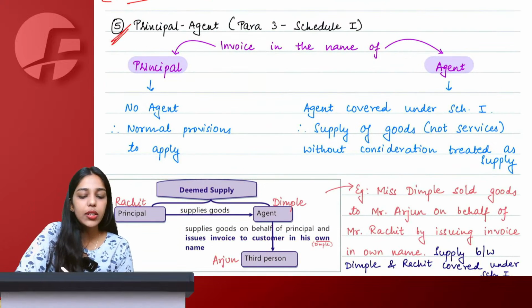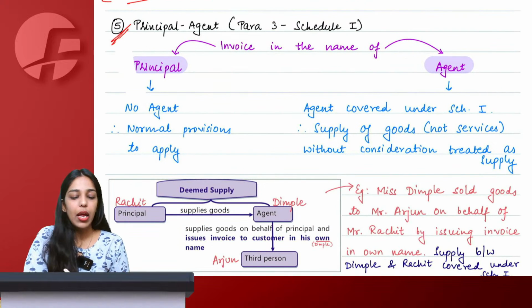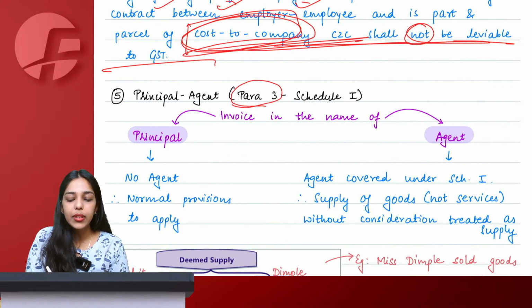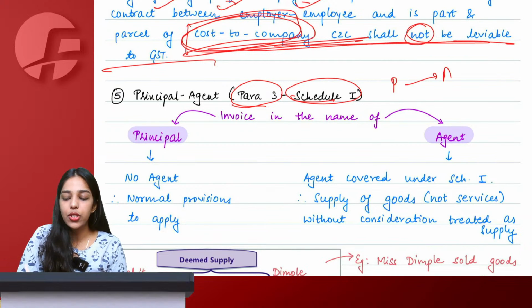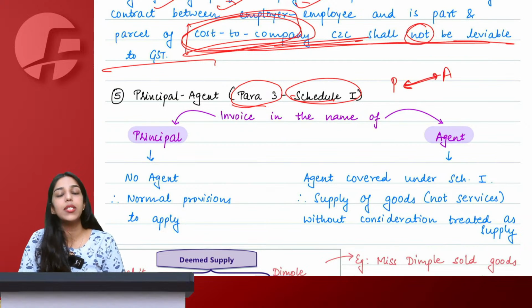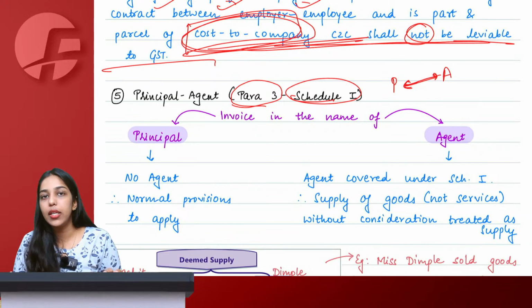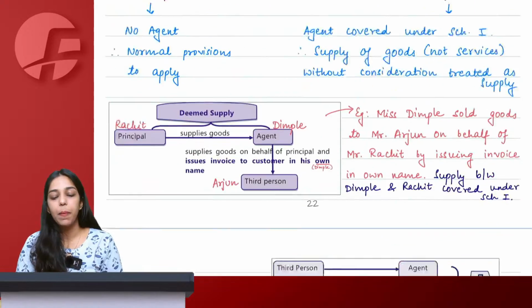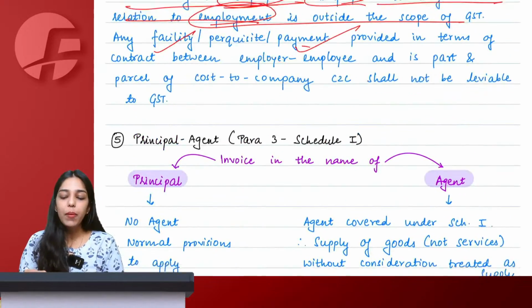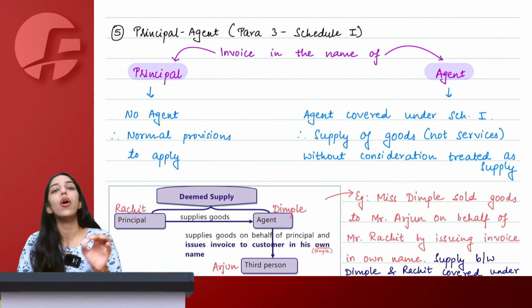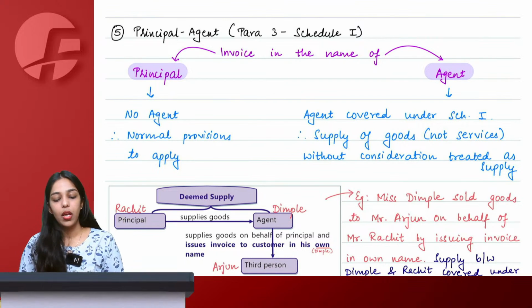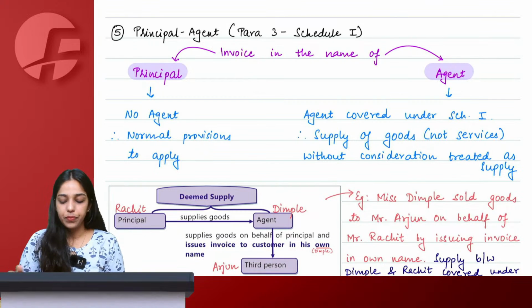Right. Now, this is slightly important. Principal and agent relationship. So, we saw under para 3 of Schedule 1 that whenever a principal sends some goods to agent or agent sends some goods to principal, even without consideration, we will be treating it as deemed supply under Schedule 1. The question here is, who will be considered as principal or agent for the purpose of GST Schedule 1?